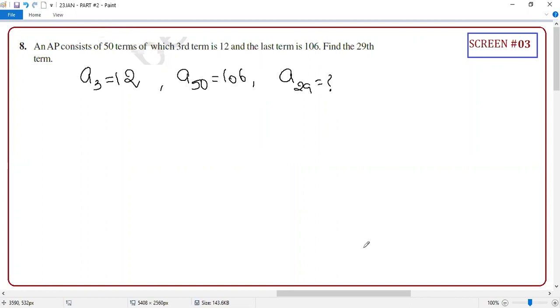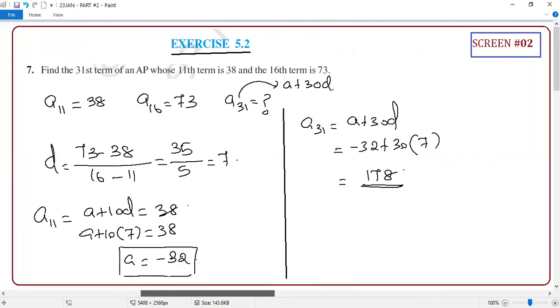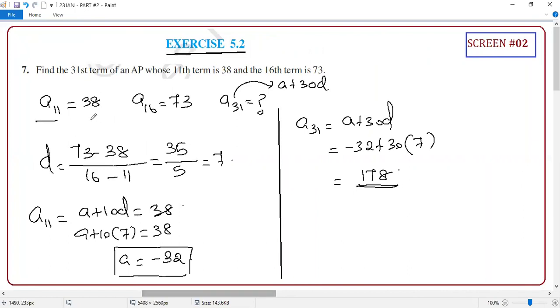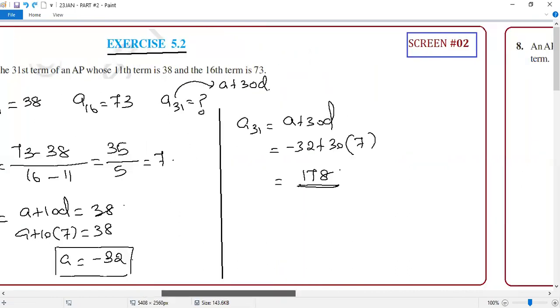How to find it? Very simple. Guys, it's the same as the previous question. Can you do it by yourself? The formula is AM minus AN divided by M minus N. You see, here A11 is given, A16 is given, A31 they are asking.